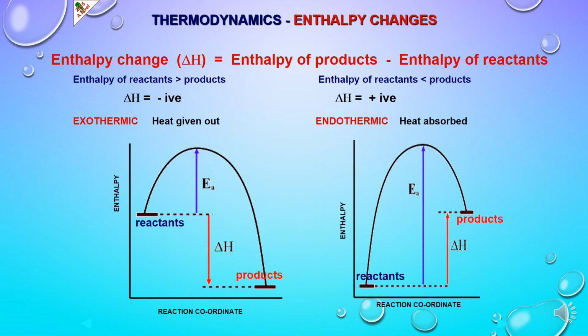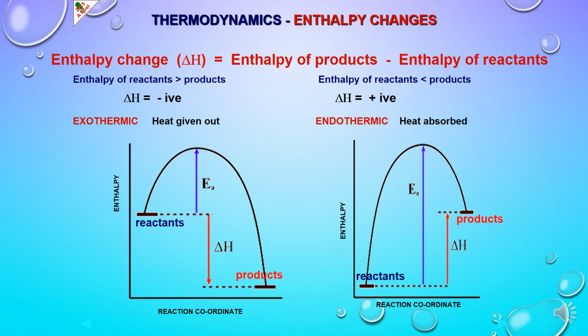Next, here we can see enthalpy change during an endothermic process. Suppose reactants have lower enthalpy content but the products have higher enthalpy content. Such reactions take place by absorption of energy from the surroundings, and during this absorption the enthalpy content of the products is increased. So here, as the enthalpy is increased, according to the sign convention, delta H is positive for